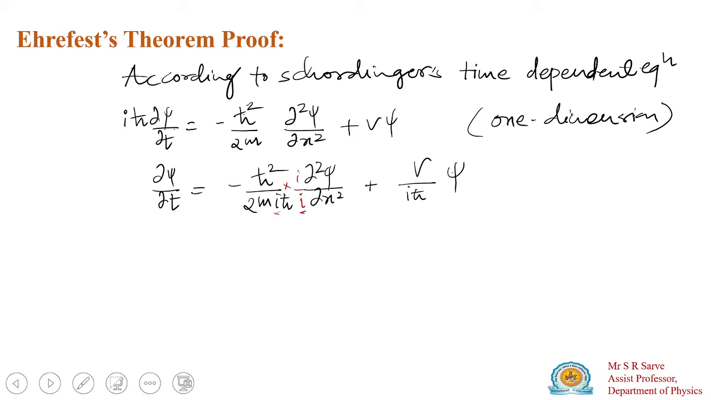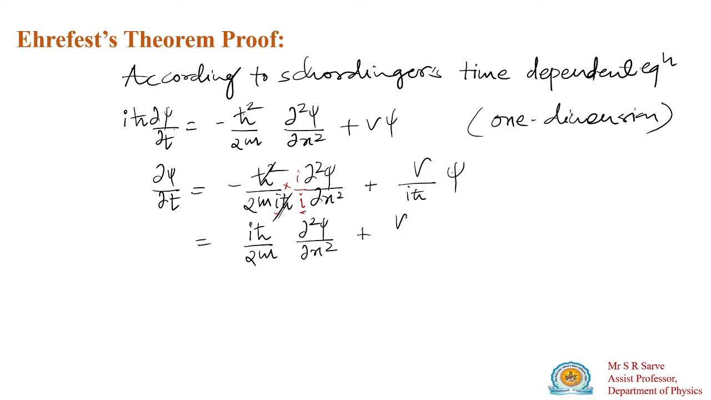So how to write this equation? This ħ and this ħ² will get cancelled, so this will be iħ divided by 2m ∂²ψ/∂x² plus V divided by iħ into ψ, and here it will be dψ/dt. So this is your equation number 2.